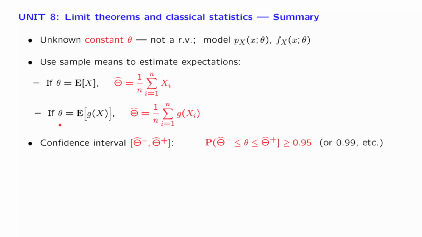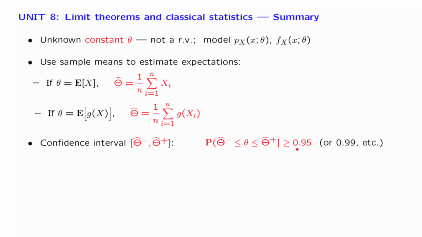However, point estimates are not enough. We also need to have some information about how accurate they are. And this led us to the notion of the confidence interval. We get the data, and based on the data, we construct an interval. Because the data are random variables, the endpoints of that interval, which depend on the data, will also be random. And this confidence interval will be said to be, let's say, a 95% confidence interval if it has this property. With probability 95%, it captures the true value of the unknown parameter.